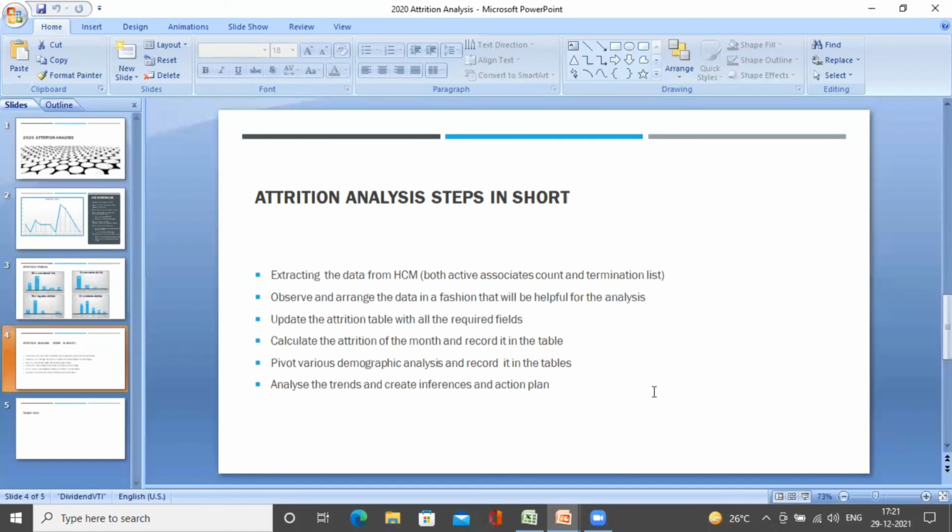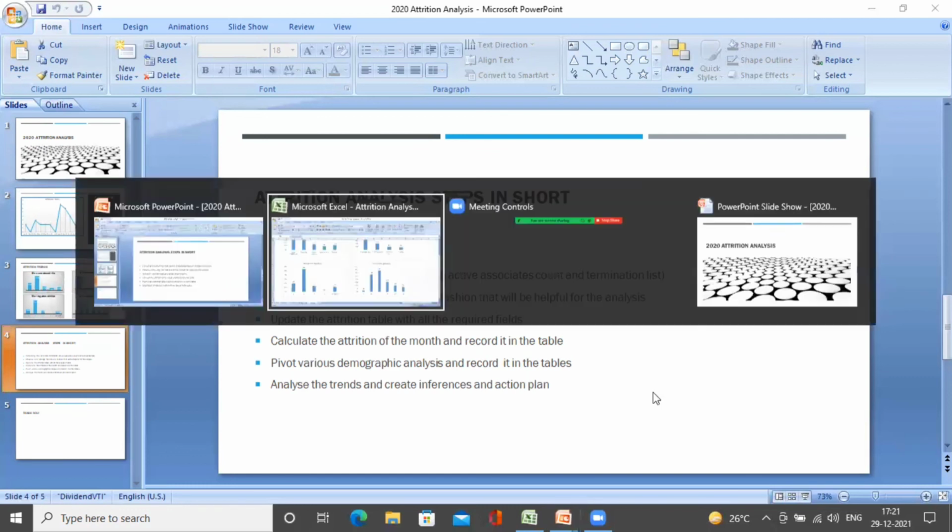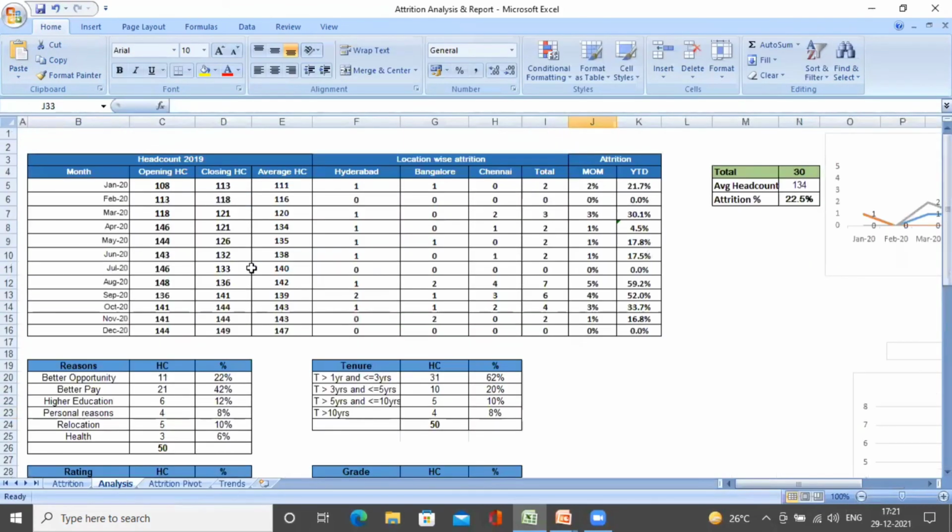And the next step is update the attrition table with all the required fields. Yes, as we have seen in the Excel file, we are going to have this very much ready so that for our action, it is just put the numbers and, as the formulas are there, I can immediately see the change. Imagine if I'm putting here 1, the total automatically changes to 3 and I see a change over here. In case I'm marking this as 2, as the table is very much ready, the data immediately changes and gives the number. So it is a one-time thing for the HR as well. Put the tables ready in such a fashion that as you enter the details, the attrition rate is very much seen.